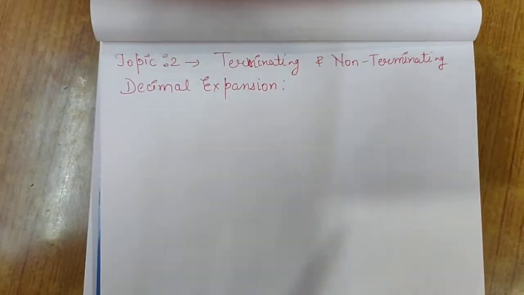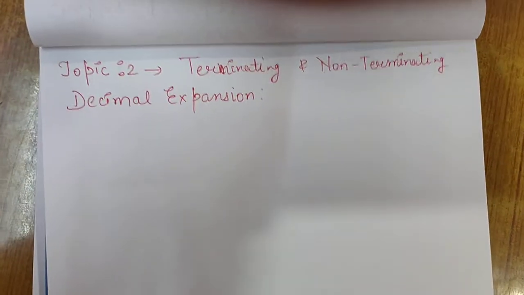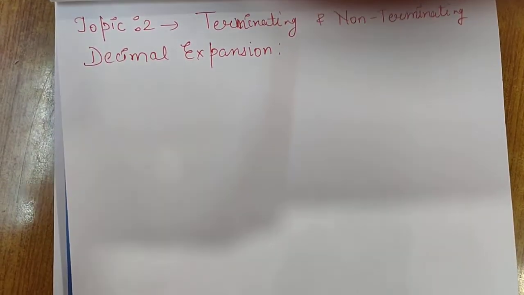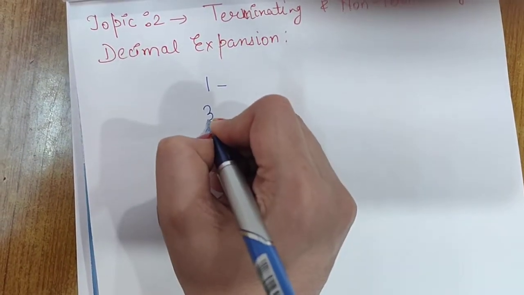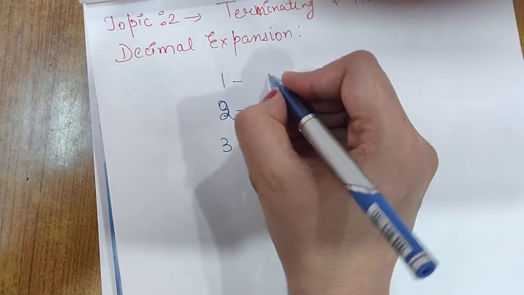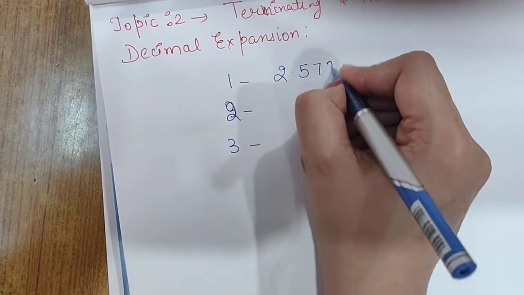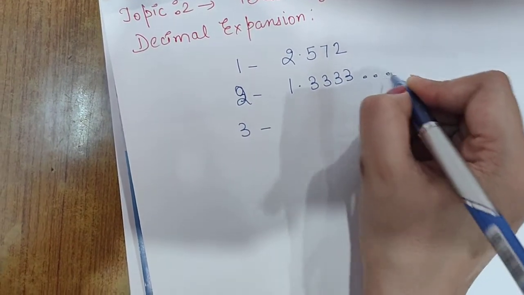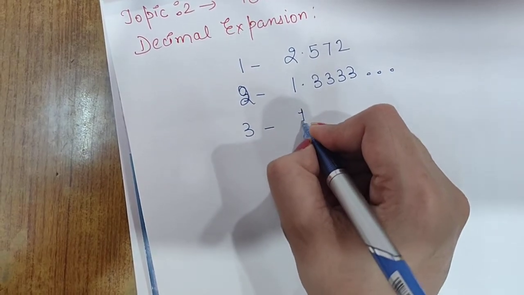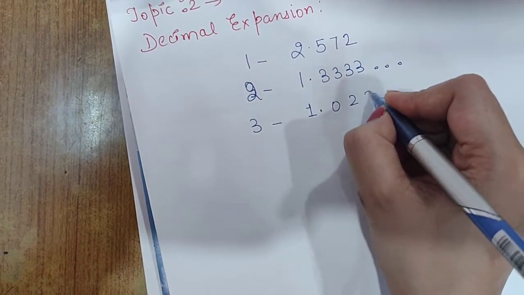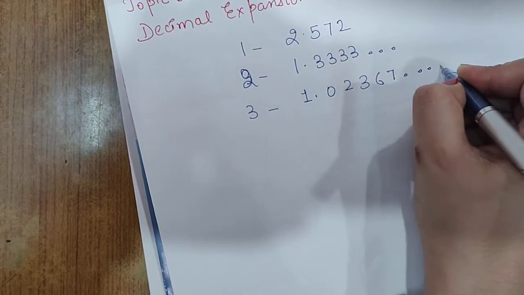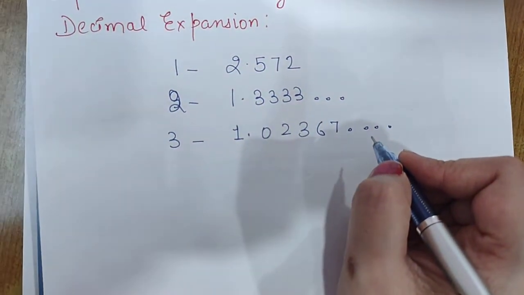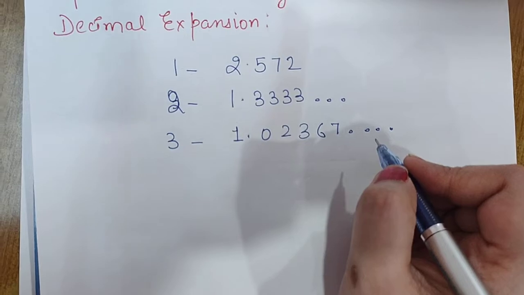Now the next topic which we will cover in this video is terminating and non-terminating decimal expansion. I think you all know about decimal expansion, so I am giving you 3 examples of decimal expansion. One is 2.572. Next, 1.3333 dot dot dot, and the next is 1.032367 dot dot dot. These are 3 examples in which I will explain the types of decimal expansion.